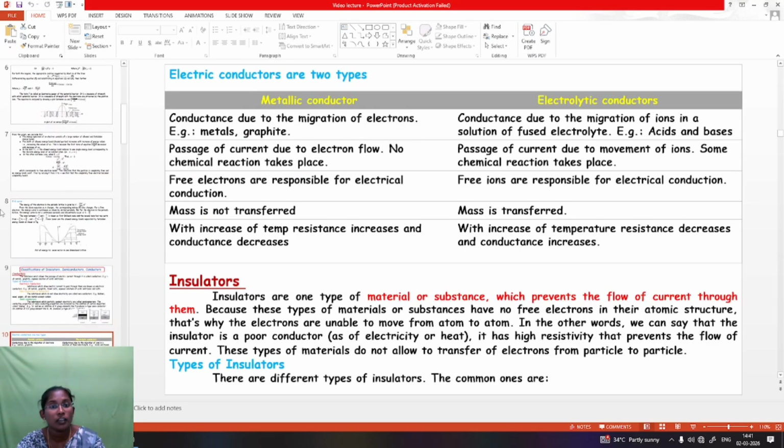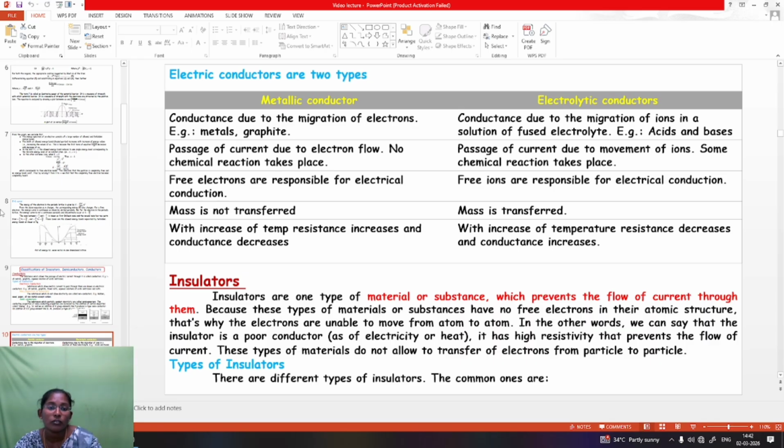Next, we are going to see about the electronic conductors, which are of two types: metallic conductors and electrolytic conductors. Metallic conductor means conductance due to the migration of electrons. Electrolytic conductors means conductance due to the migration of ions in a solution or fused electrolyte. Examples of metallic conductors are metals and graphite, and examples of electrolytic conductors are acids and bases.